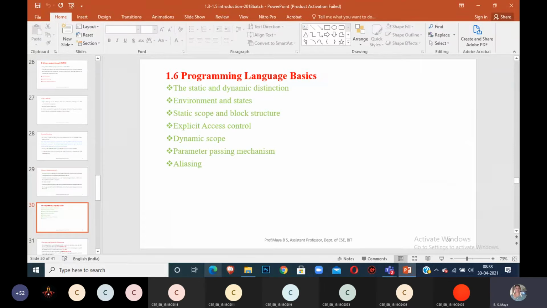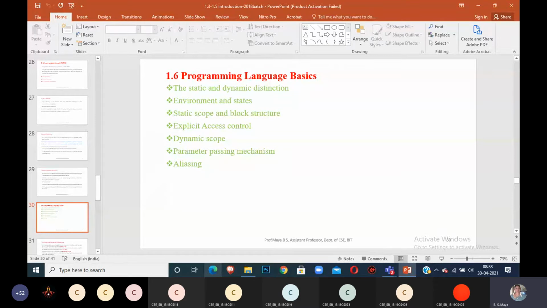Then the last topic, programming language basics. This is full basics. You know about the basics. You will get only 1 or 2 marks questions for this. What is language basics? What is static? What is a dynamic variable? What are environment and states? Static scope, global structure, that is for local variable and global variable. Explicit access control. What is explicit access control?